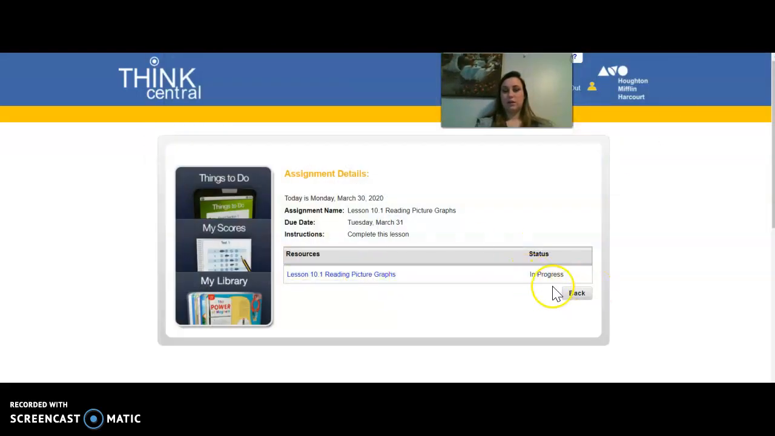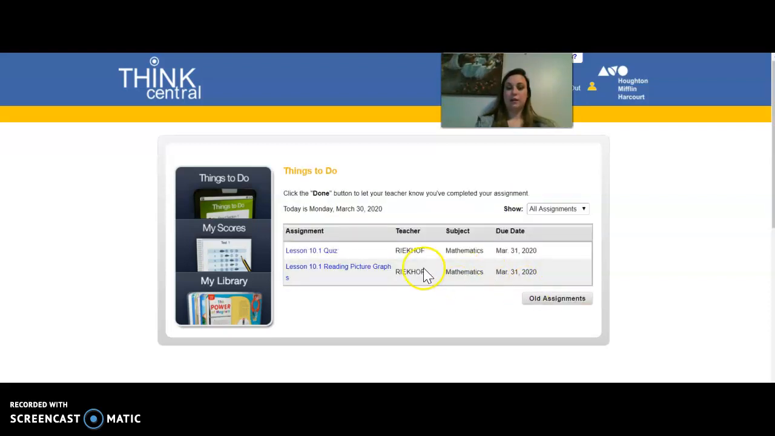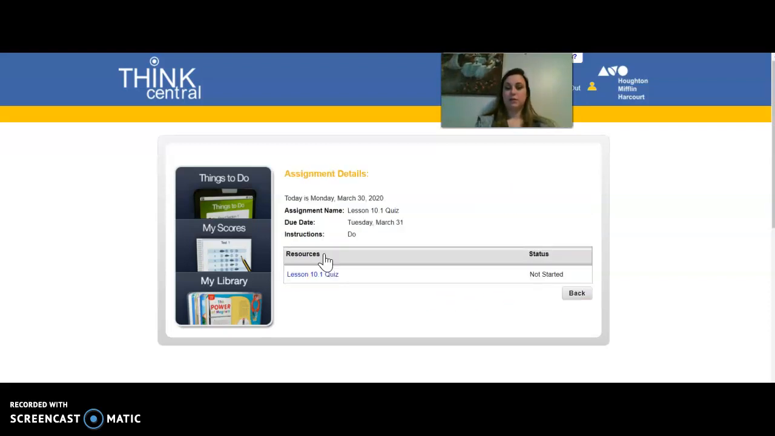Okay. Then now it says in progress. Go through the entire assignment, complete the questions at the end, and then you can go back and go ahead and do the quiz. Once again, it says not started, but there are 4 questions on this quiz that I'd like you to complete.